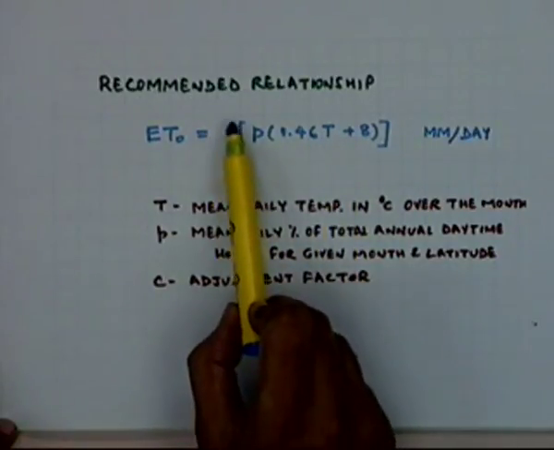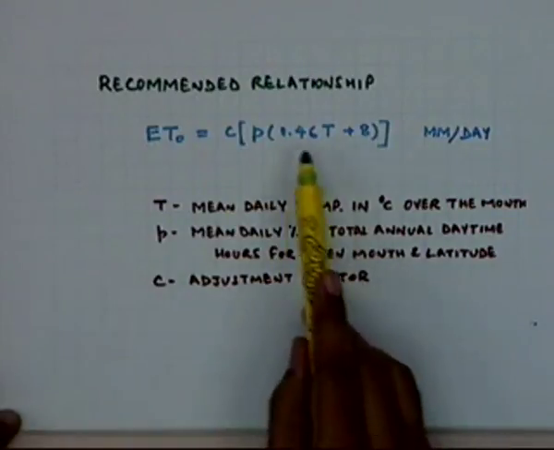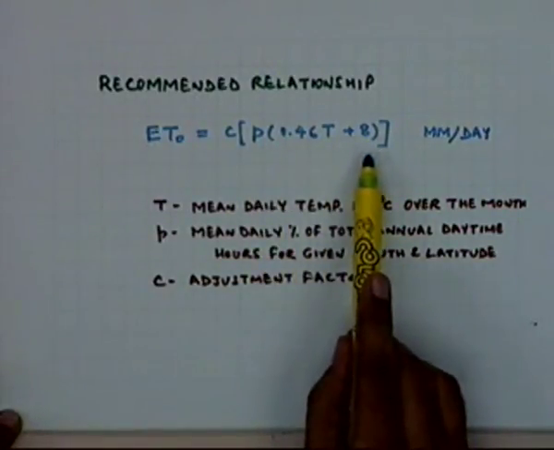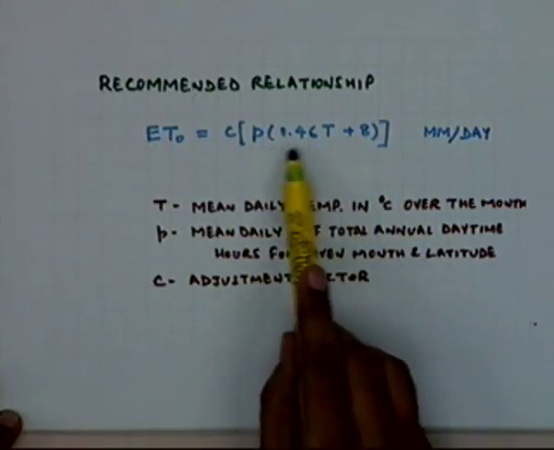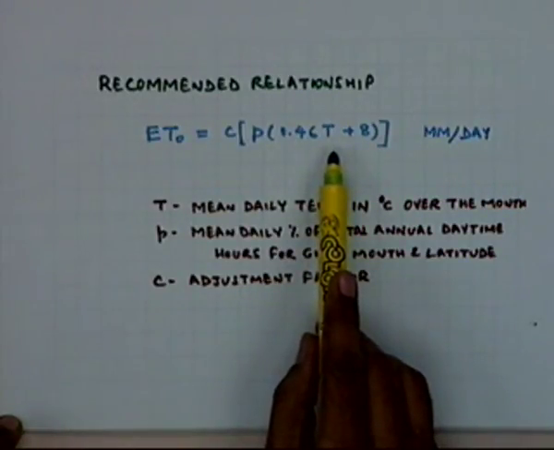The main difference is made by the factor C, which is the adjustment factor, used in addition to the existing parameters in the Blaney-Criddle formula.